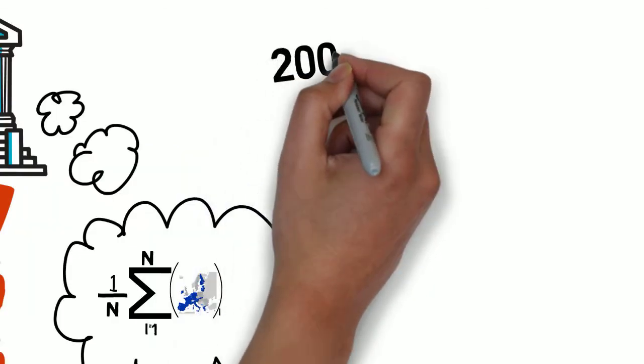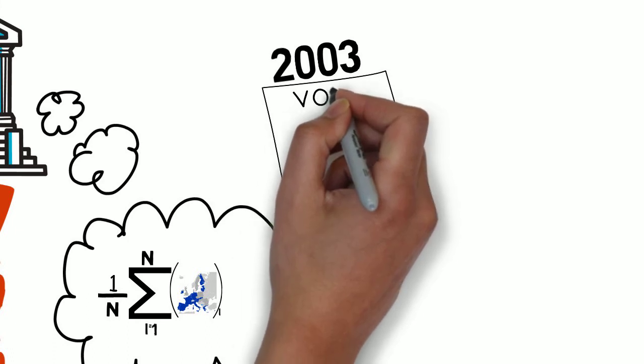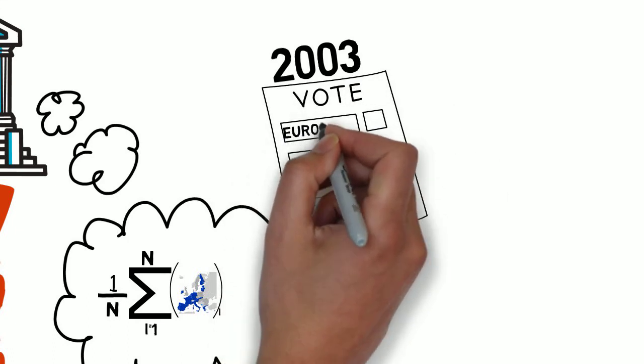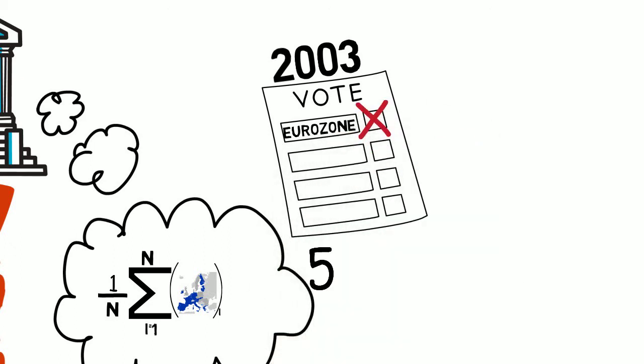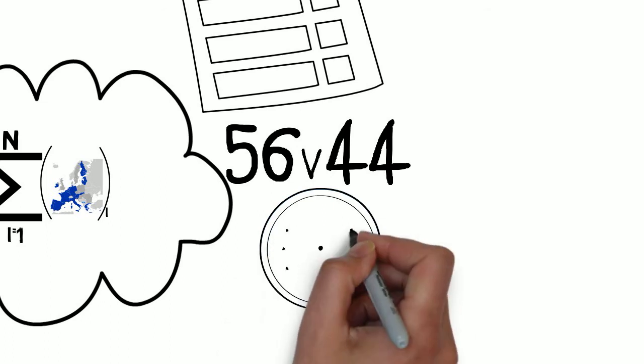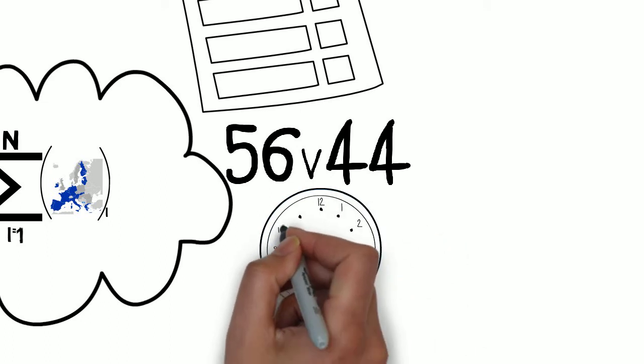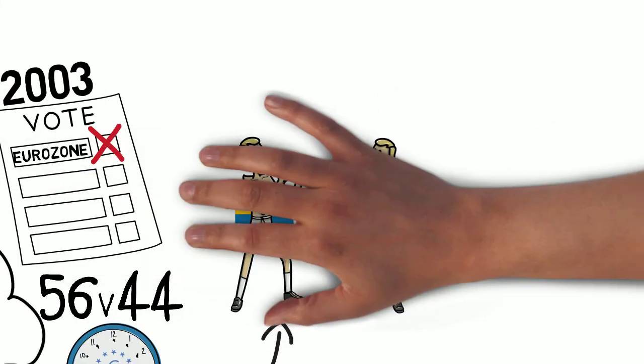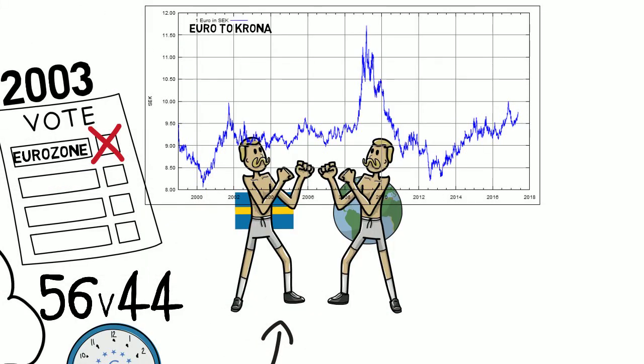In 2003, Sweden conducted a referendum in regards to becoming a Eurozone member. The Swedish people rejected membership of the Eurozone with 56% of the votes. However, under the EU membership requirements, Sweden must eventually adopt the euro, in an unspecified time frame, however. Joining the Eurozone would limit Sweden's international competitiveness created by its exchange rate.